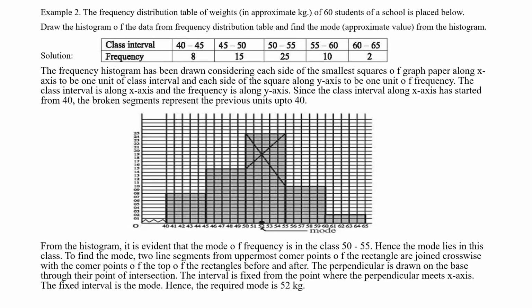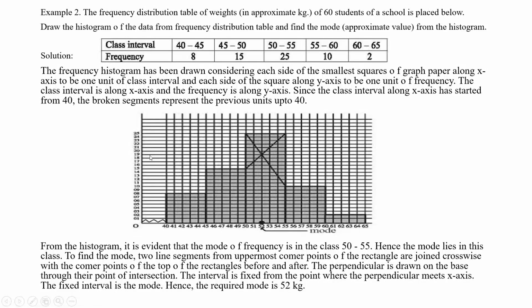Now, second example. This example is from your book, example 2. The frequency distribution table of weights in approximate kg of 60 students of a school is placed below. Draw a histogram of the data from the frequency distribution table and find the approximate mode from the histogram. Here the class intervals are 40 to 45, 45 to 50, 50 to 55, and lastly 60 to 65.